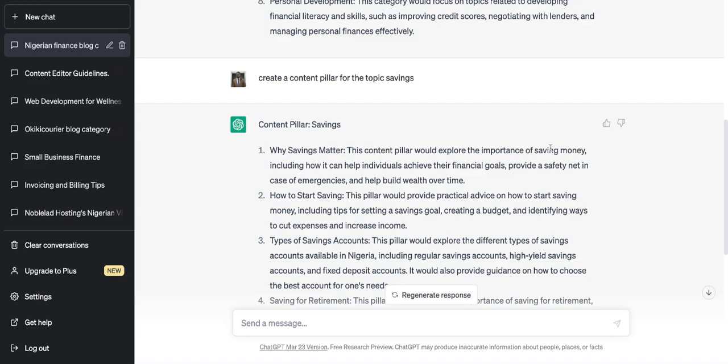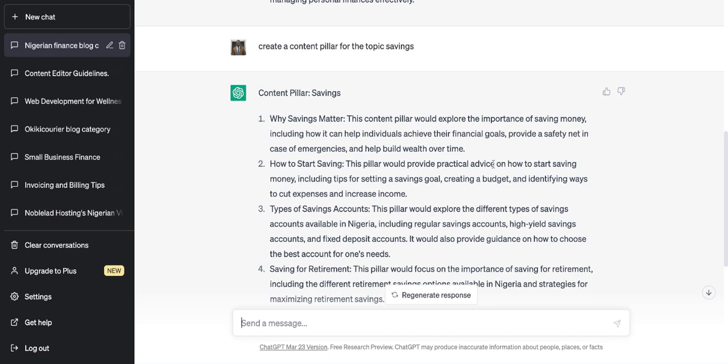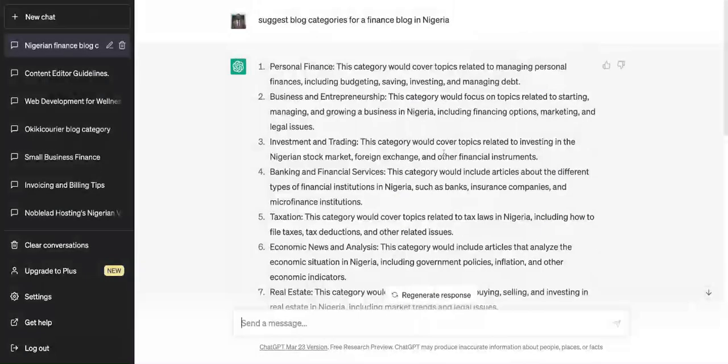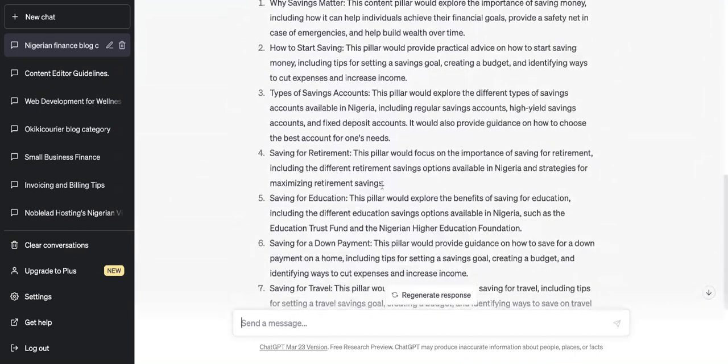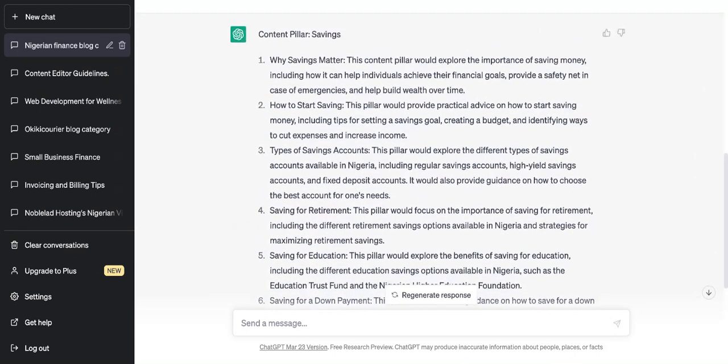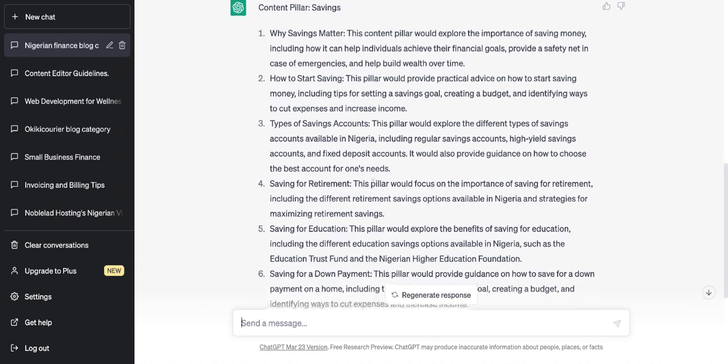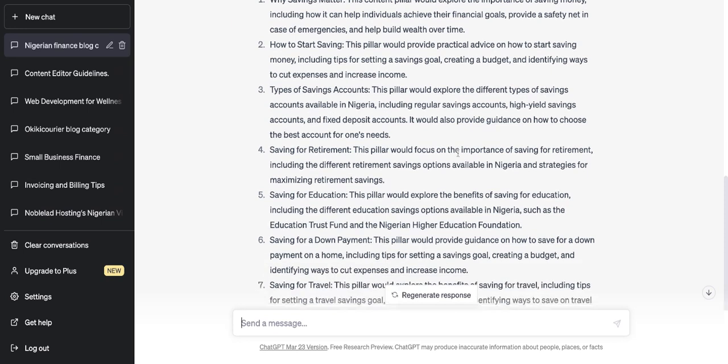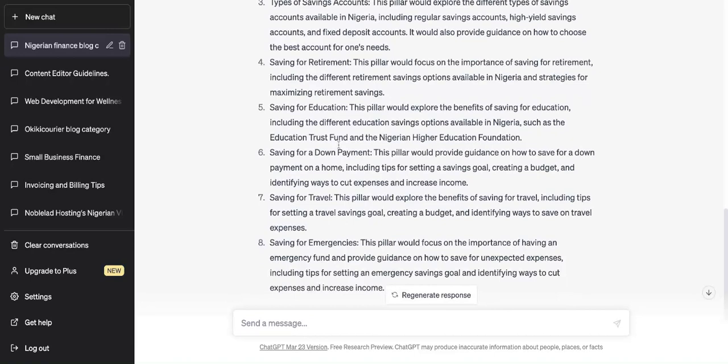And then they say this: explore the importance of saving money, including how it can help individuals achieve financial goals, provide a safety net. And then how to start saving. You know, guides to create goals, creating a budget. This already automatically links to budgeting. So that's how each of the articles will just be linking to each other. Types of saving accounts, different types of saving accounts available in Nigeria: savings, high yield savings, fixed deposit. You know, how to choose.